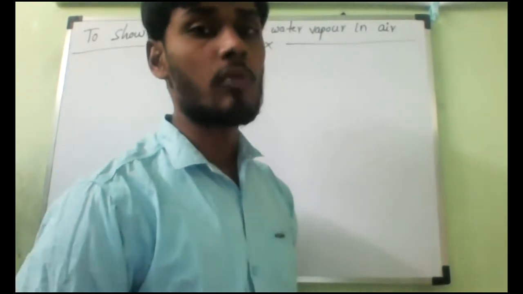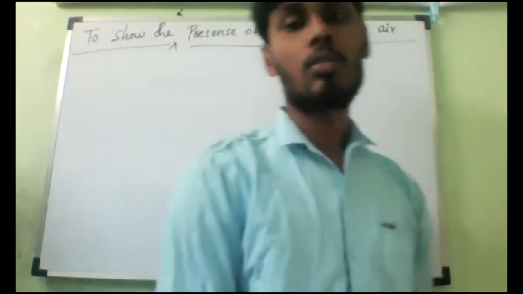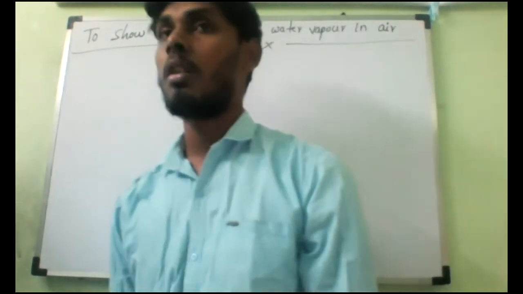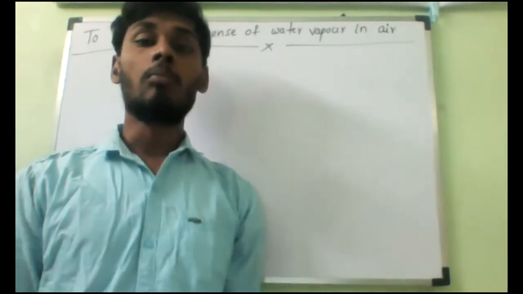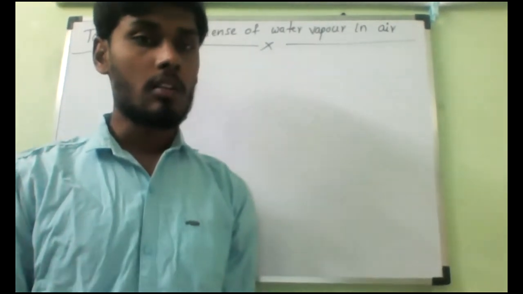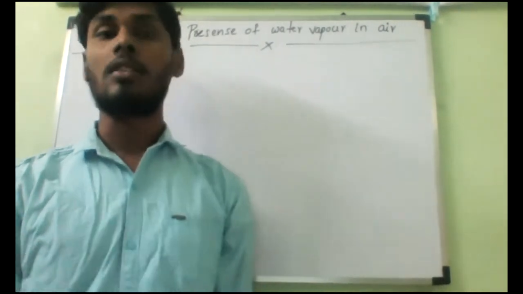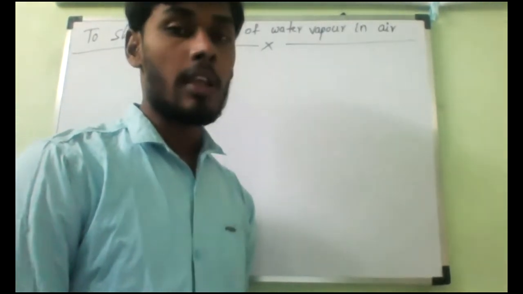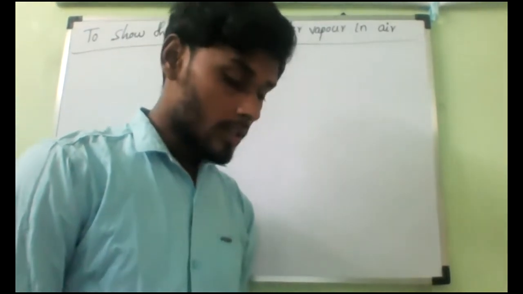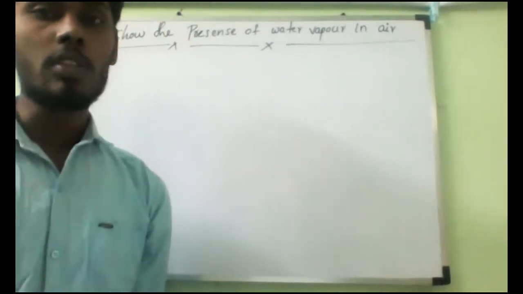There is always some water vapor in the air around us. That is what we call moisture, which we cannot see with our naked eye. But the amount of water vapor in the air keeps on changing. Sometimes more water vapor, sometimes less water vapor, everything is present. Now, this water vapor comes into the air.